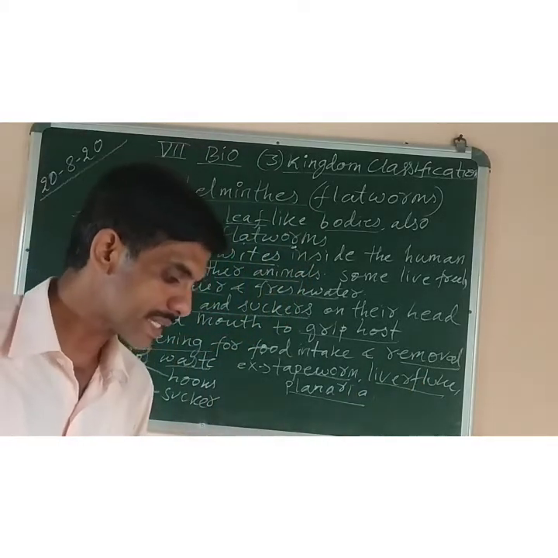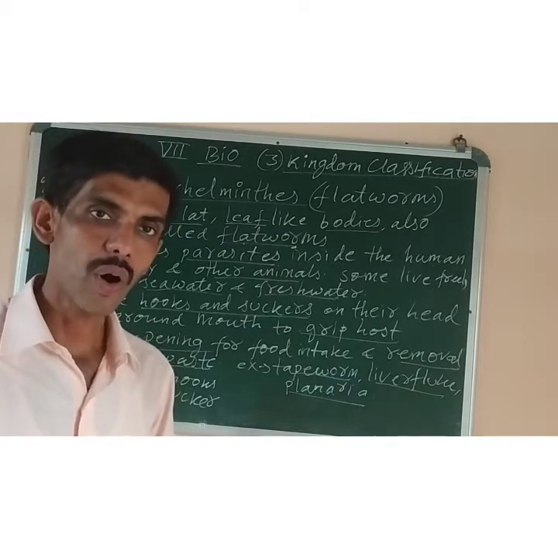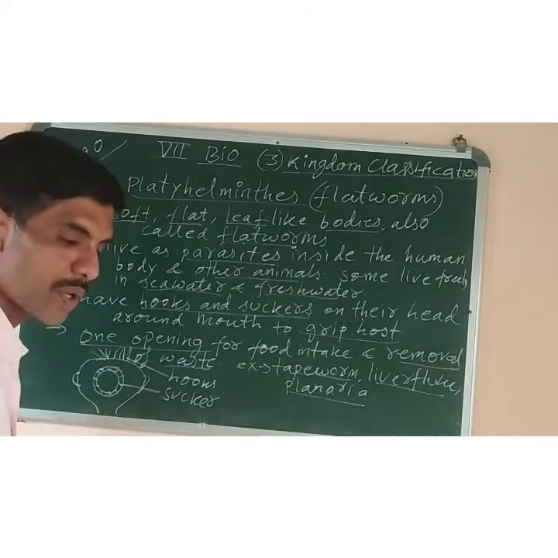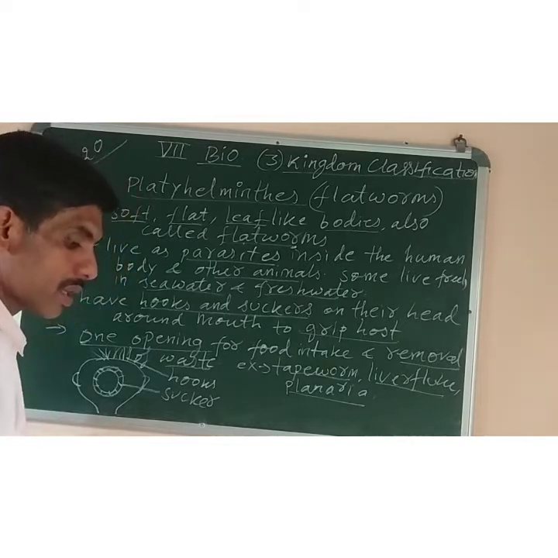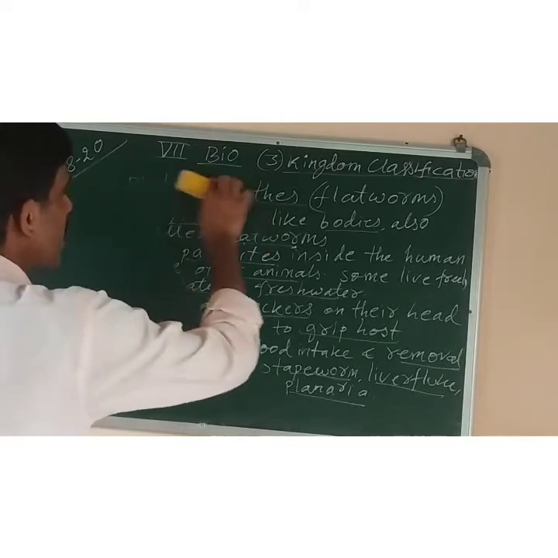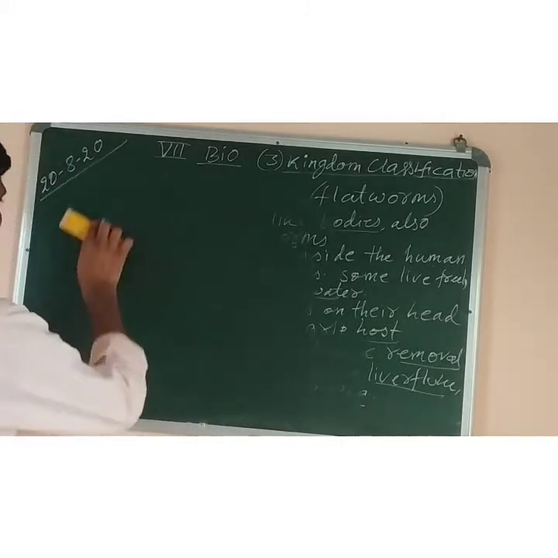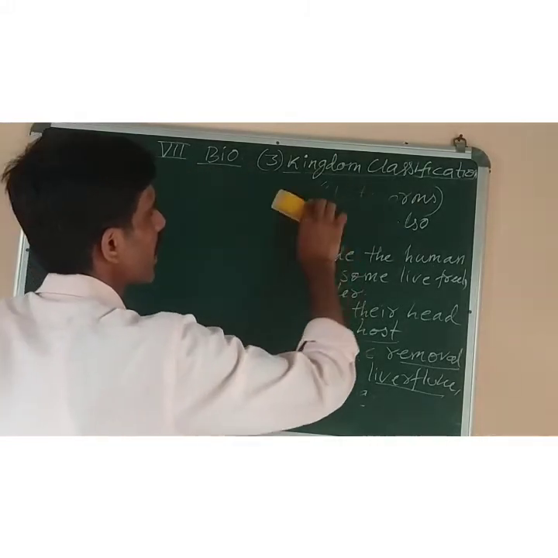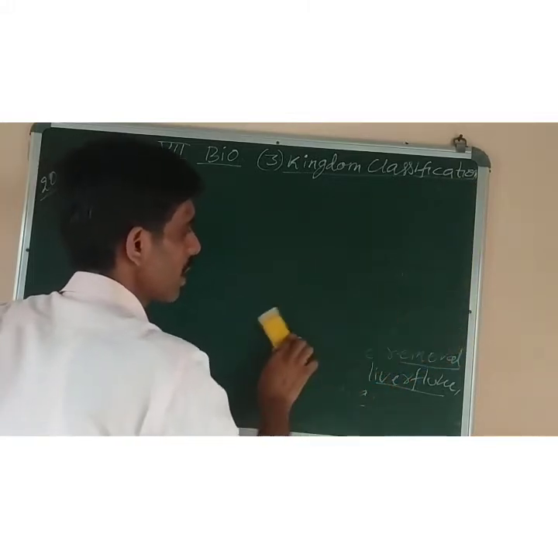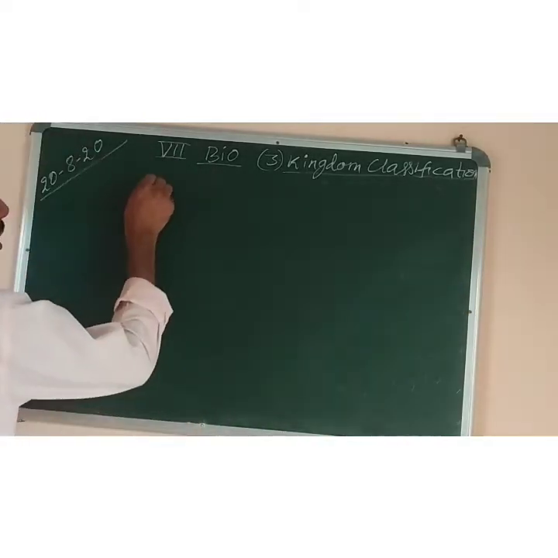So now the next one is nematoda or the roundworms. As the name says, roundworms means they have a body which is cylindrical in shape. So animals which belong to nematoda have a long, thin and cylindrical, unsegmented body. So next I will write nematoda. Next phylum, okay? So what is nematoda? Nematoda is the name of the group of animals in which the animals have a very long, thin, cylindrical body. So next phylum I will write there, nematoda or roundworms.